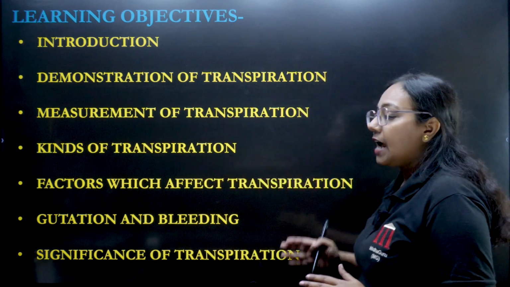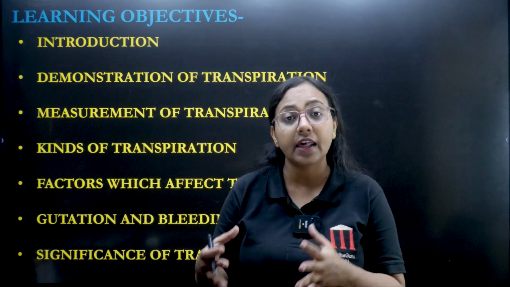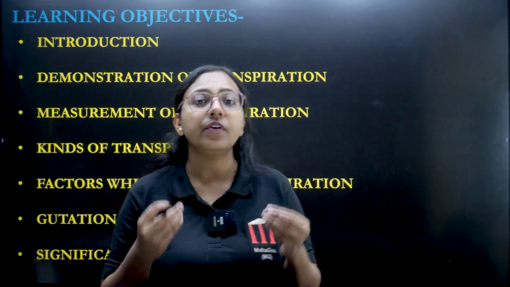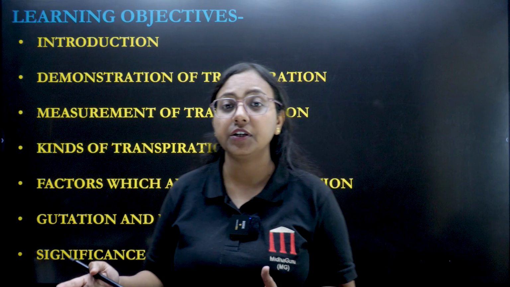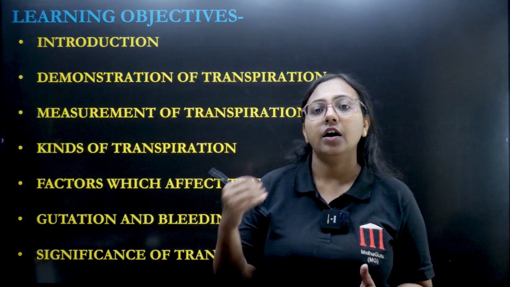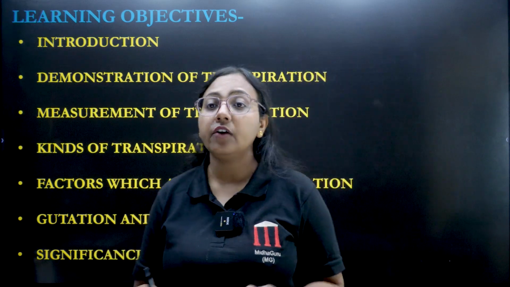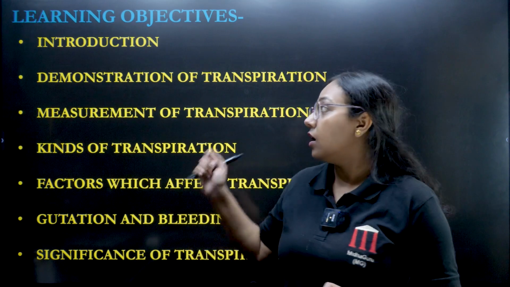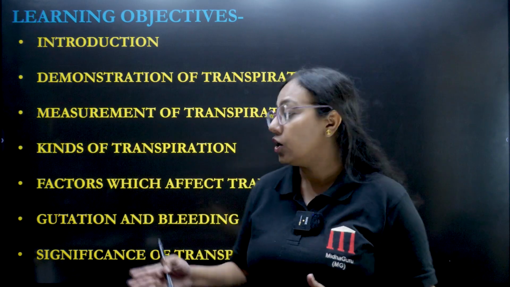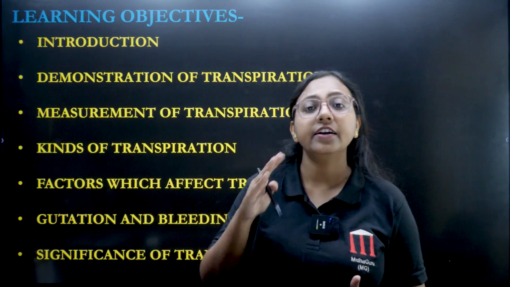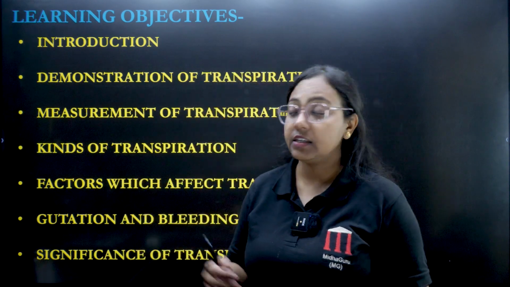And then we'll understand the kinds of transpiration. Yes, there are types of transpiration, it's not only one type, so we are going to discuss that also. Then factors which affect transpiration, that means those factors which increase or decrease the rate of transpiration. And again, guttation and bleeding, one of the very important topics from this chapter. I'll make sure you understand this topic and the differences between guttation and transpiration.